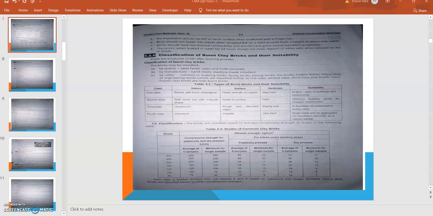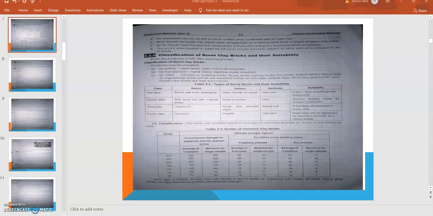First, they are classified as first class, second class, third class, and fourth class. In first class, the nature of the brick is sound, well burnt, and rectangular. Surface texture is clean and smooth, and no cracks are available. Hardness is very hard. Suitability: it can be used in face work of buildings and monuments.